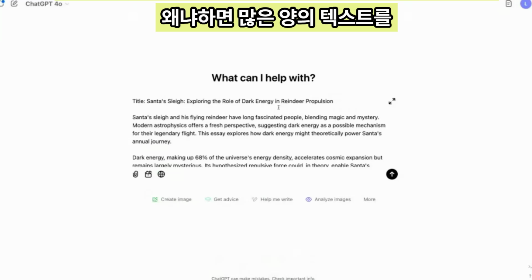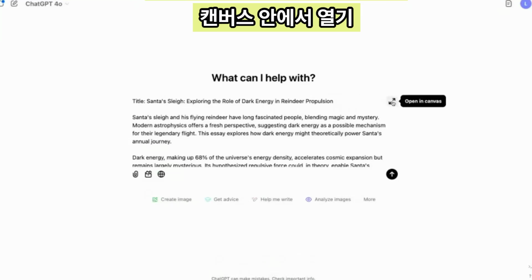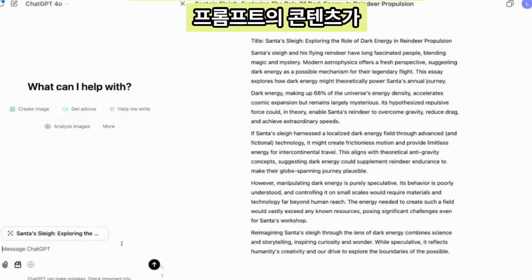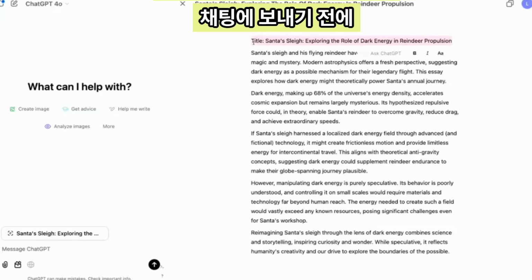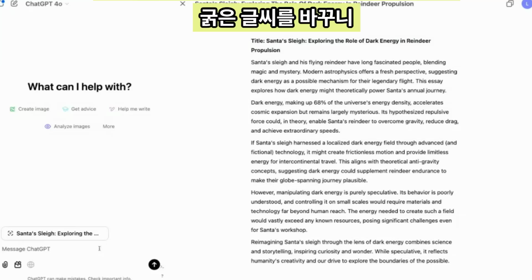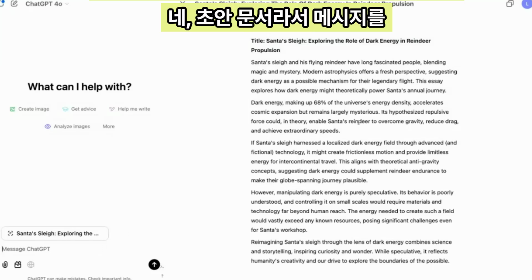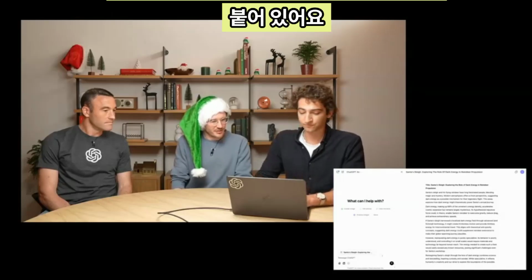Because I put in a substantial amount of text, we now have a new button in the upper right that says Open in Canvas. If I click this, the content from the prompt is put into the canvas, and this is the same editable surface that Lee was demonstrating. So could you bold that title maybe? Yeah, so I can go in here and make a change if I wanted to before I send it off to ChatGPT. But this hasn't been sent yet. So when you made that bold change, what just happened? Correct, yeah, this is all still a draft document. So until I send a message, I can edit it as much as I want. And ChatGPT hasn't seen it yet. And it's attached to the composer.